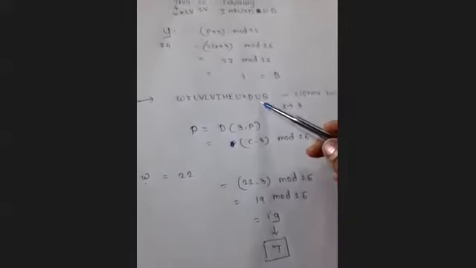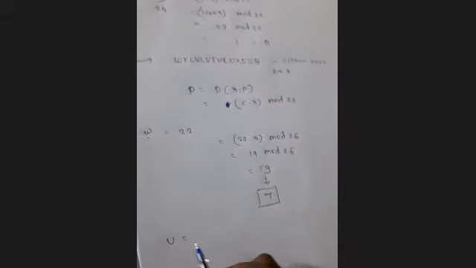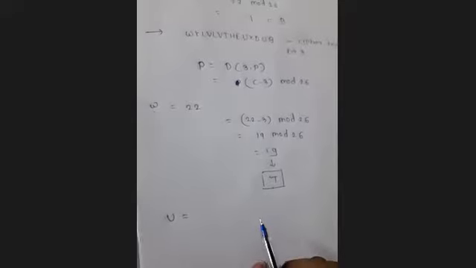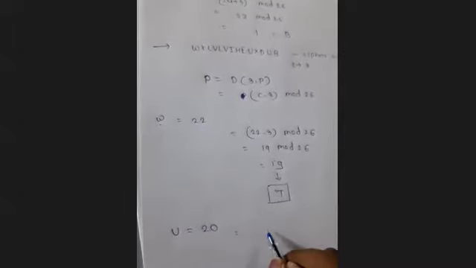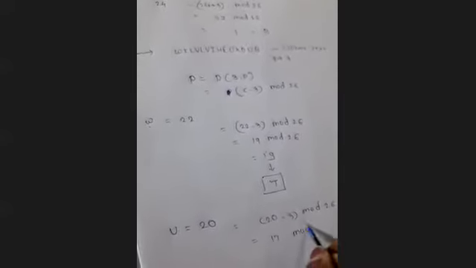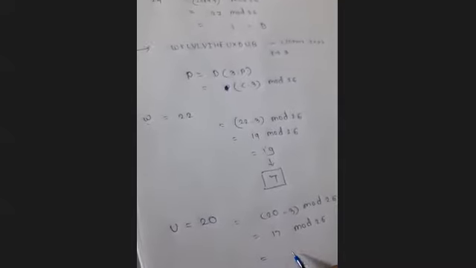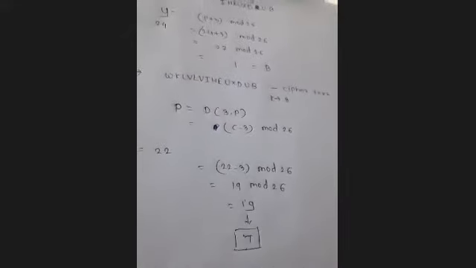Sometimes, suppose let us check for this U. If we are calculating the plain text for this U ciphertext, U is representing the value 20, right? So 20 minus 3 mod 26, no, here it won't come. So here it is not coming. Let me take one from the end, one minute. Where you will get the negative result.